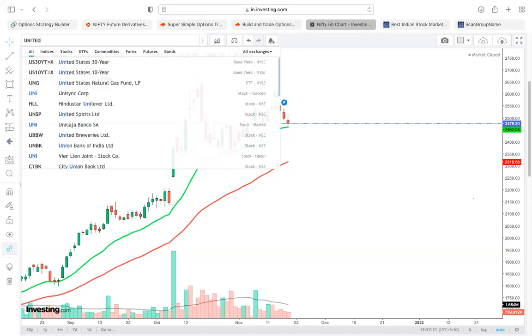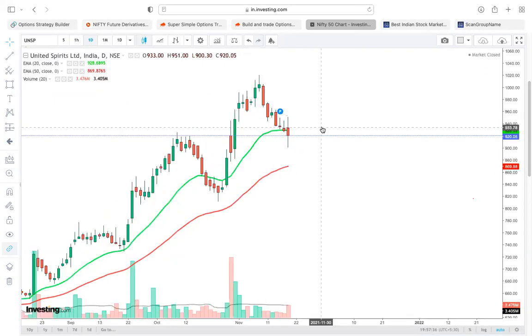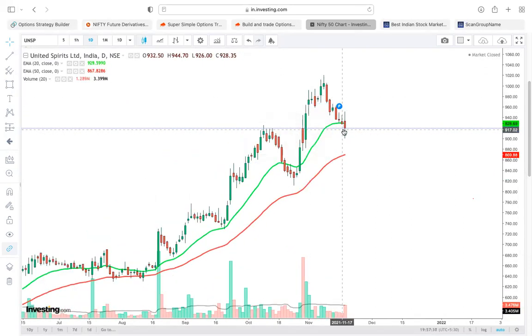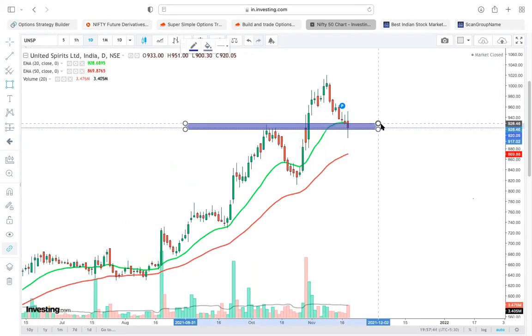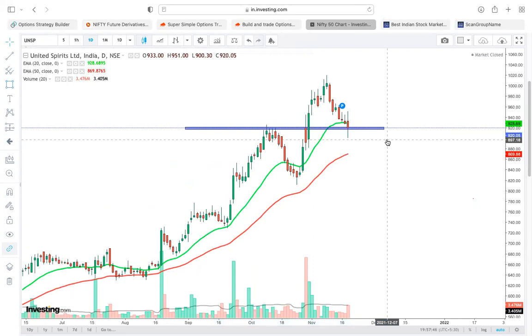Yeah, United Spirits is still holding. That stock, the first time it went to the all-time high, it has taken support. So this acts like a very strong support zone. Keep on adding on dips.